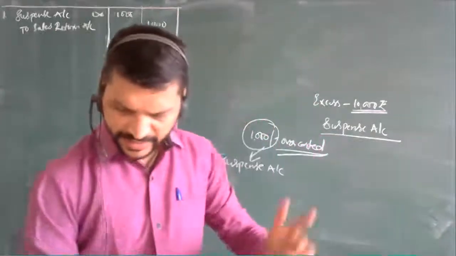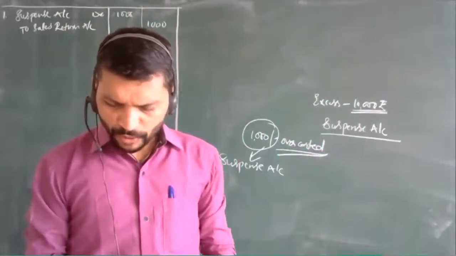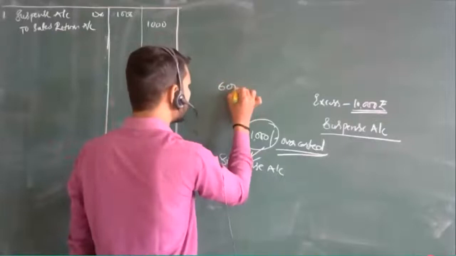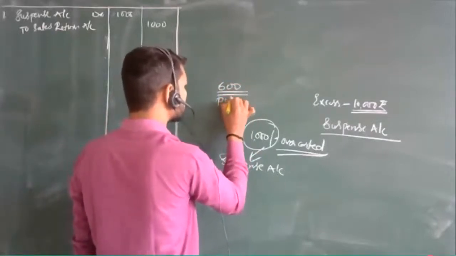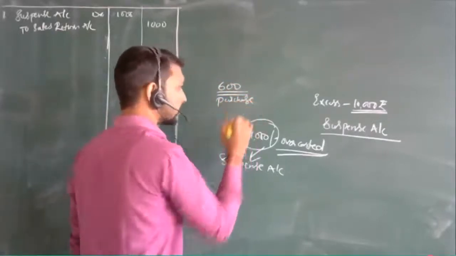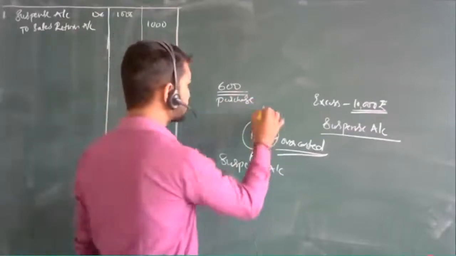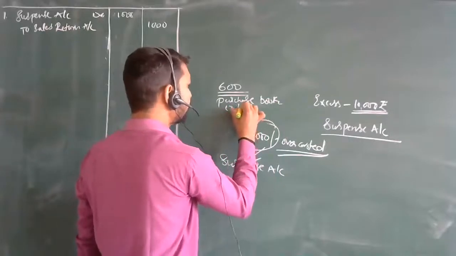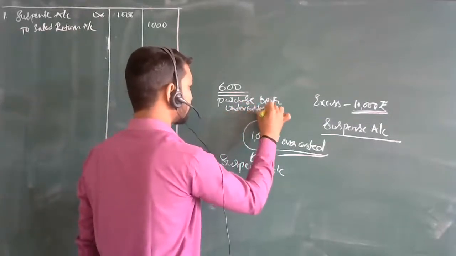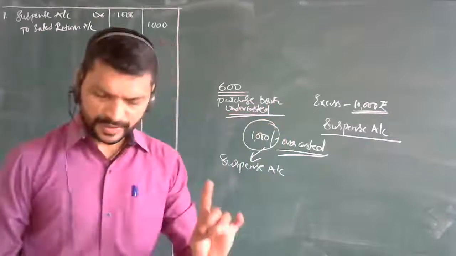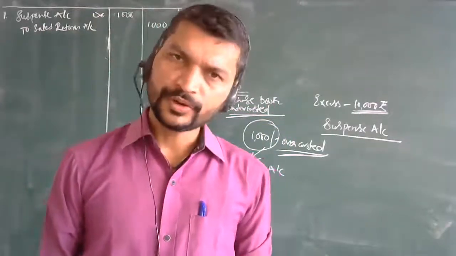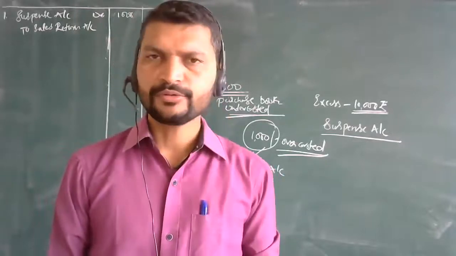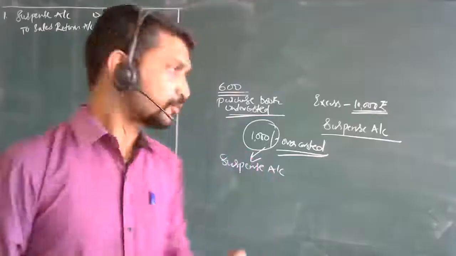Now coming to the second point, the purchase book was undercasted by rupees 600. There is a 600 difference in the purchase book. It is undercasted, meaning it was recorded less. This was undercasted by rupees 600. Now you have to give it to the purchase account. From where are you going to give it? It will directly affect the suspense account.